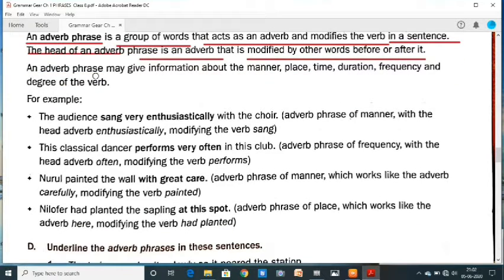An adverb phrase may give information about the manner, place, time, duration, frequency, and degree of the verb.